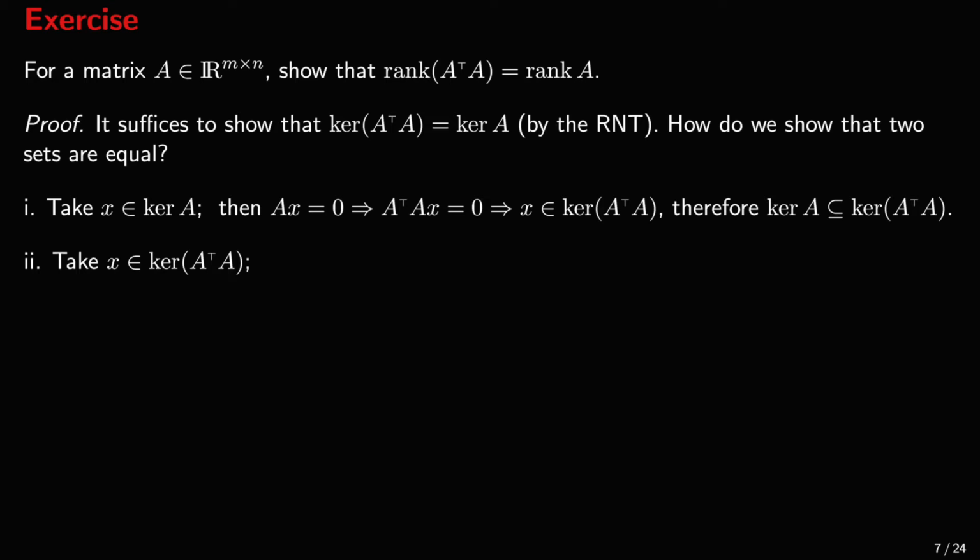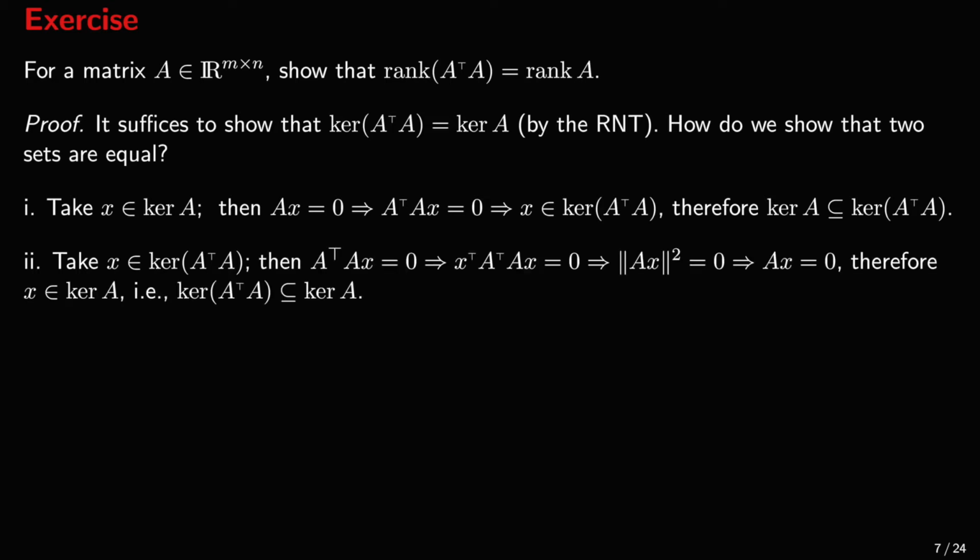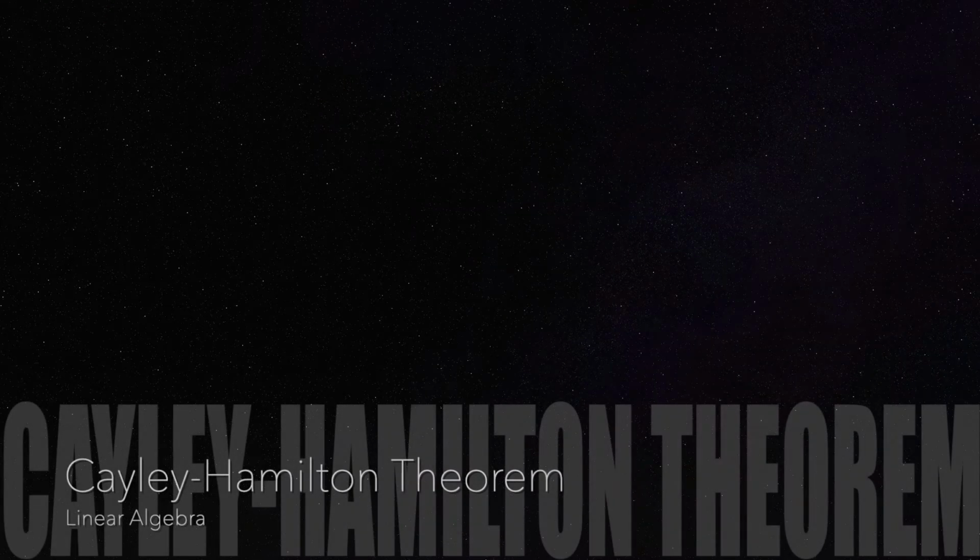Conversely, take x in the kernel of A transpose A. By definition, A transpose Ax is equal to 0. Now pre-multiply with x transpose, so we have x transpose A transpose Ax is equal to 0. And this is precisely the squared norm of Ax, which is equal to 0. And this implies that Ax is equal to 0. Therefore, x is in the kernel of A. We have shown that the kernel of A transpose A is a subset of the kernel of A. This way, we conclude that the kernel of A transpose A is equal to the kernel of A.